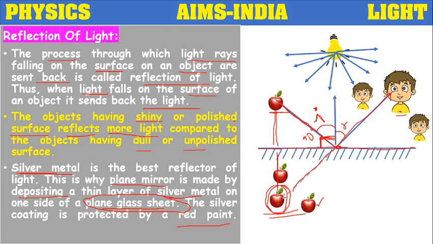The ray coming towards the mirror and hitting it is called the incident ray, this is the normal, and the ray which is bounced back is called the reflected ray. This is the angle of incidence and this is the angle of reflection. Reflection of light means one light ray coming and hitting a polished surface and bouncing back into the same medium. That process is called reflection of light.